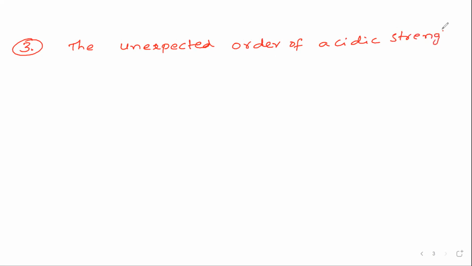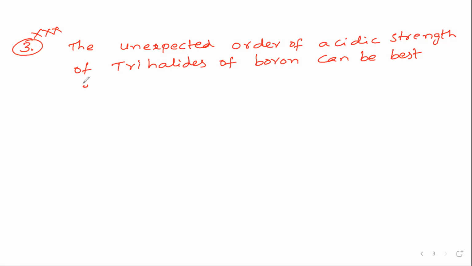The unexpected order of acidic strength of trihalides of boron can be best explained by, this point is very, very important, just now we discussed. Option A, p pi back bonding.